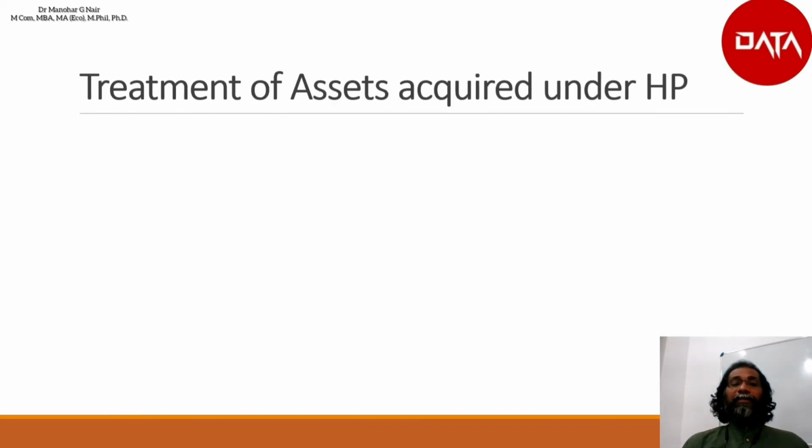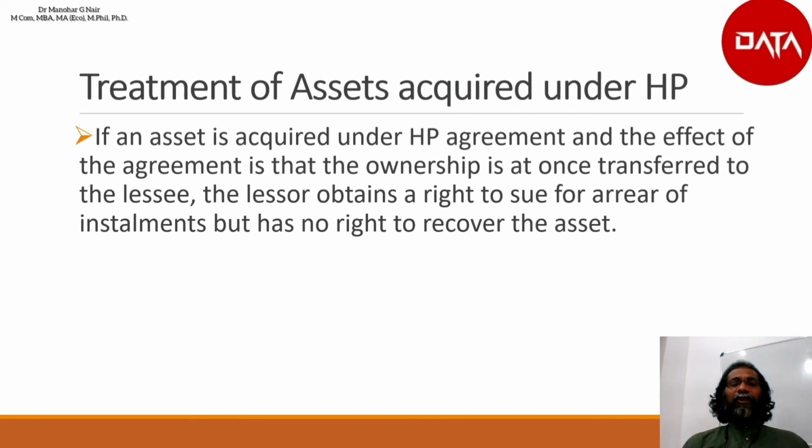The next point is treatment of assets acquired under hire purchase scheme. If an asset is acquired under a hire purchase agreement and the effect of the agreement is that the ownership is at once transferred to the lessee, the lessor obtains a right to sue for arrears of installments but has no right to recover the asset.